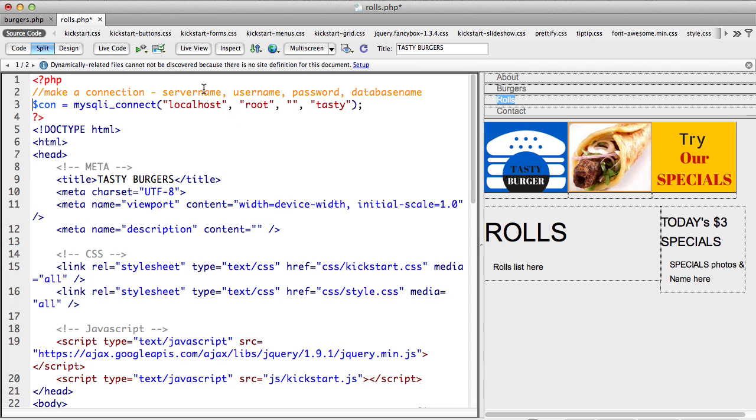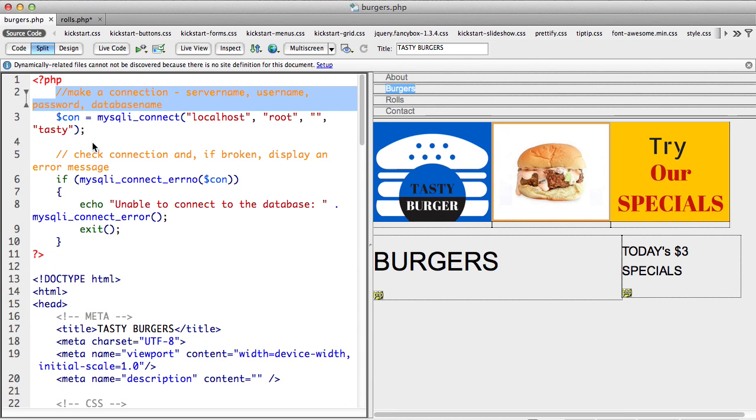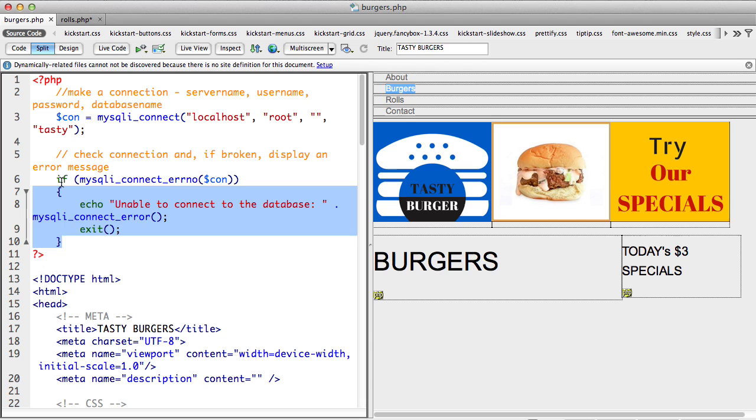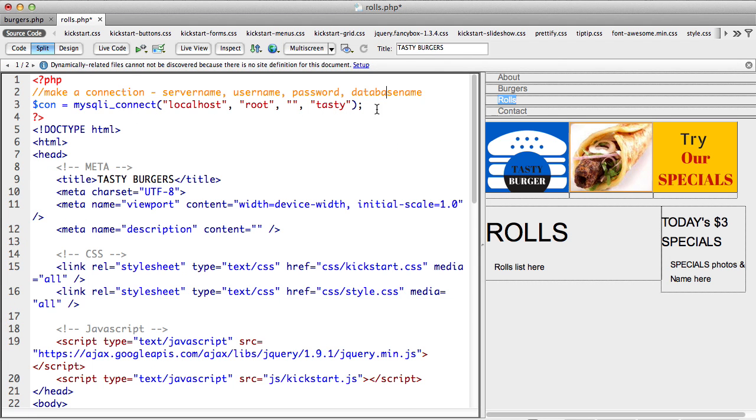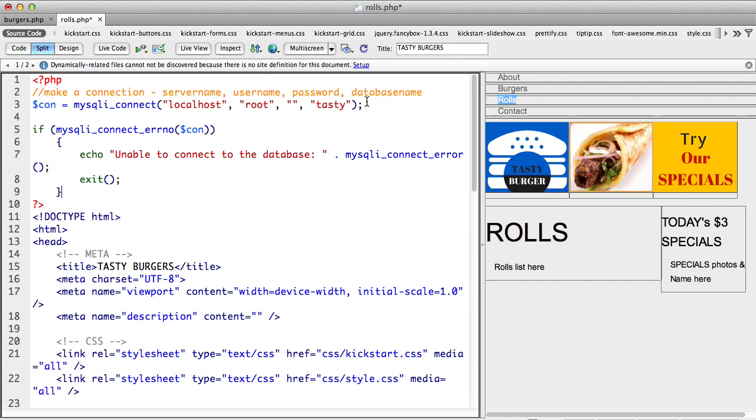Okay, so make a connection: server name, username, password, database name. That's the connection. This is an error check. If MySQLi connect error, if you feed it to error and you get an error, there is something in it. If there is something in the error box, then you just give an error. So let's put that. That's a standard.